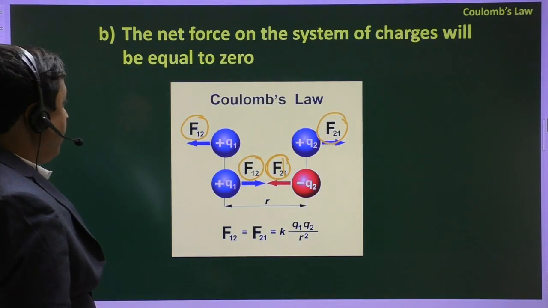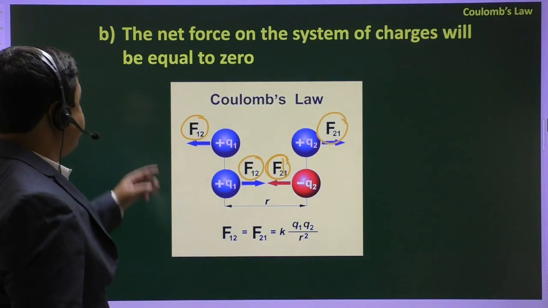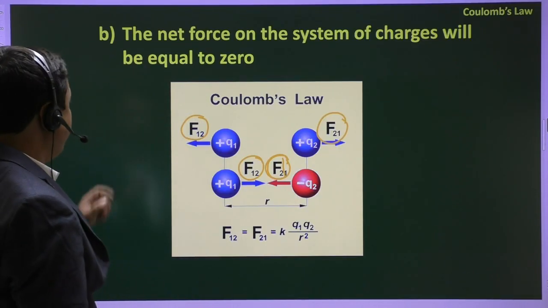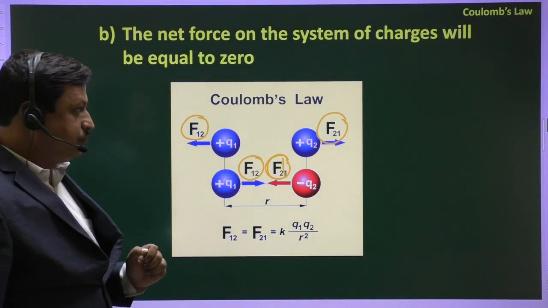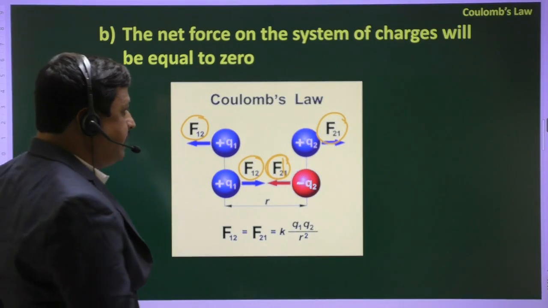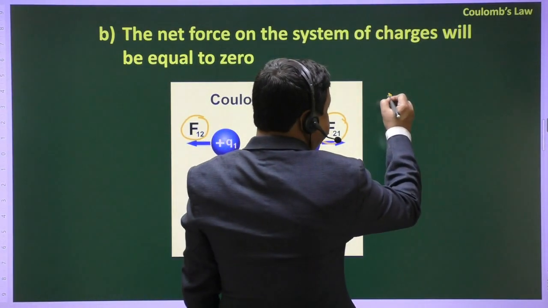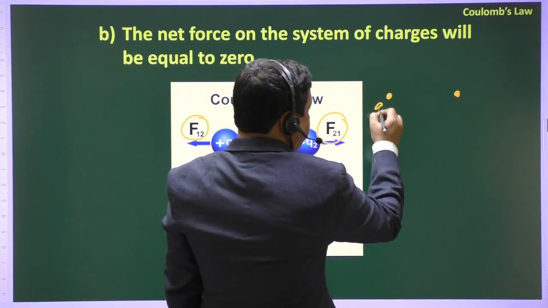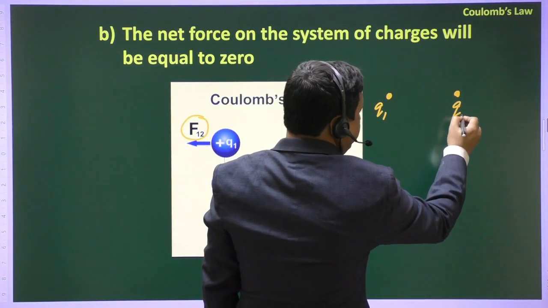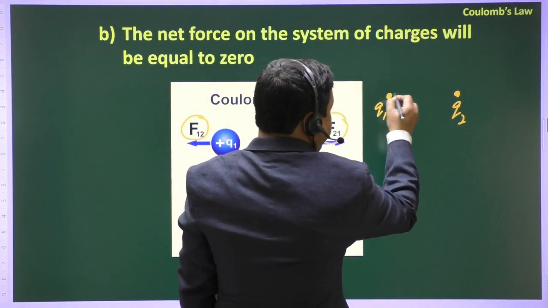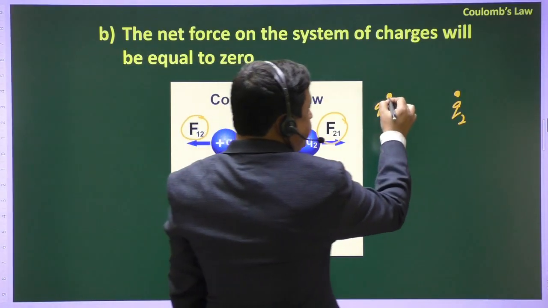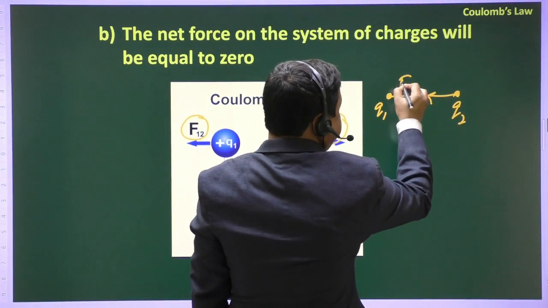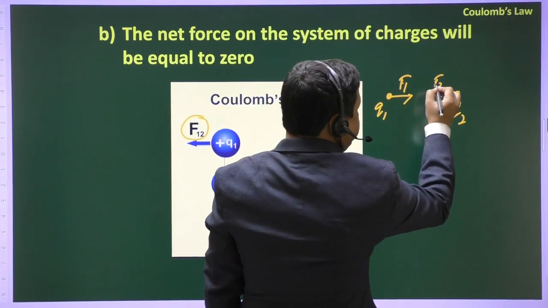So the second property is that the net force on the system of charges will be equal to 0. What is the meaning of this line? Say there are two charges Q1 and Q2. If the charges have opposite sign, then they will attract each other. Say this force is F1 and this force is F2.